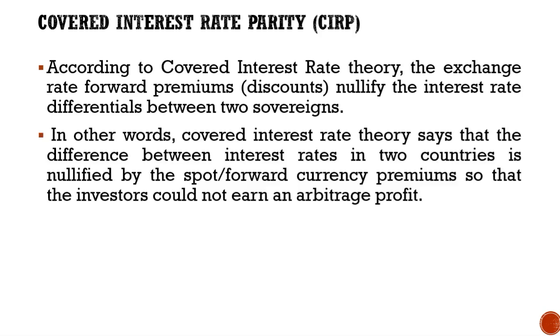In other words, the difference between interest rates in two countries is nullified by the spot or forward currency premium so that the investor cannot earn an arbitrage profit.